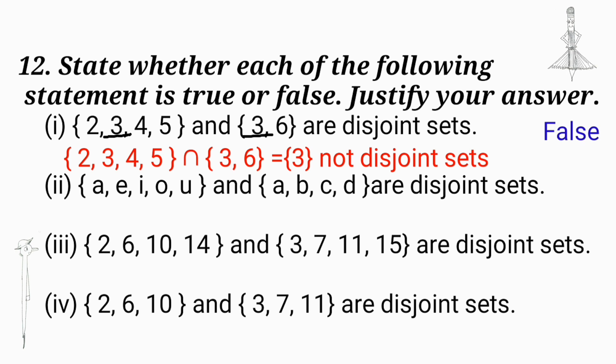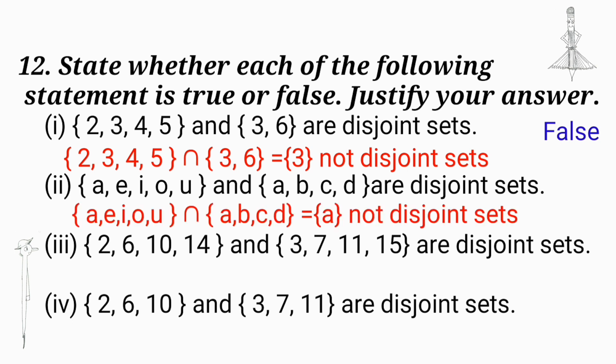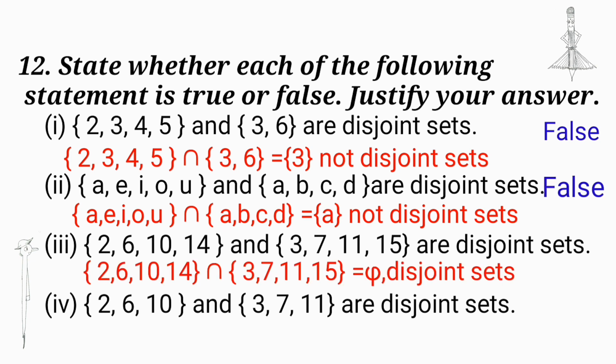Therefore, it is not a null set. Next, sets {A, E, I, O, U} and {A, B, C, D}. We get set {A} common to these sets. Therefore, it is not disjoint. Intersection of the next two sets, we get a null set. Therefore, these two sets are disjoint.